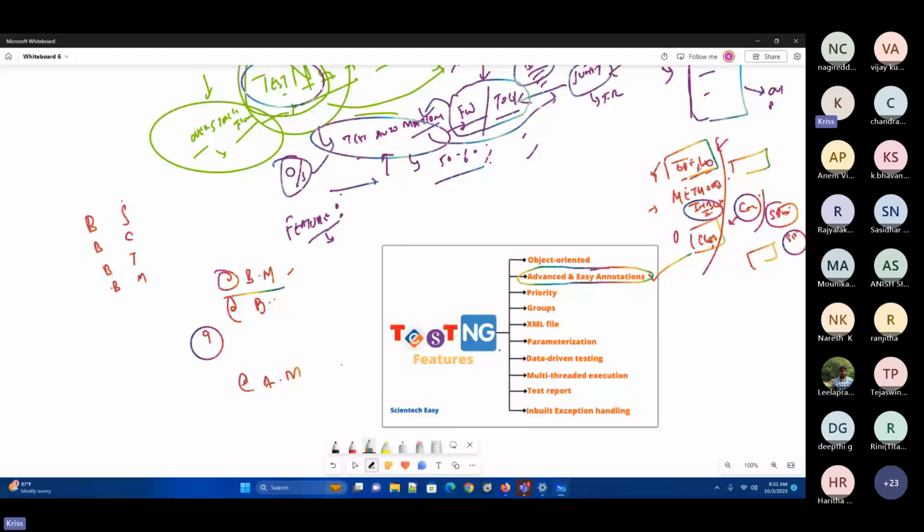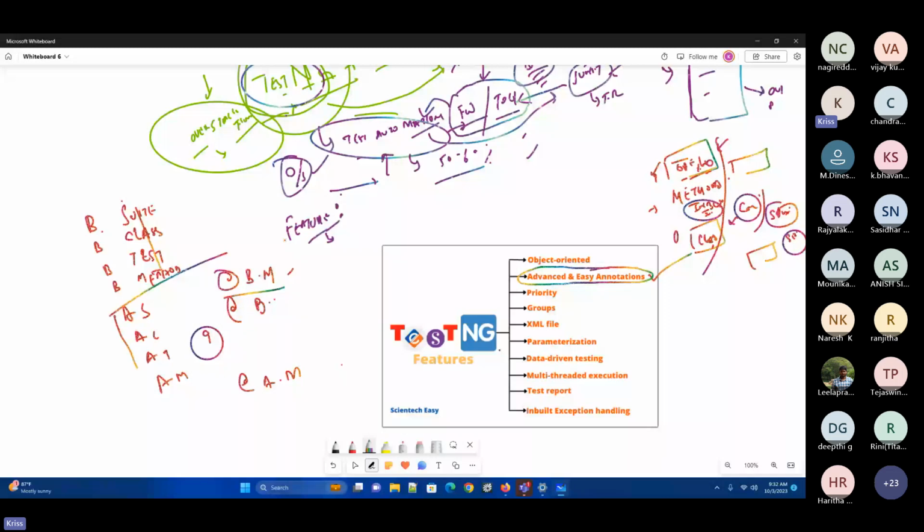After suite, after class, after test, after method. Remember this SCTM. Same things after method, after test, after class, after suite. Don't worry, when we go into the details of this one, we will definitely understand in detail.